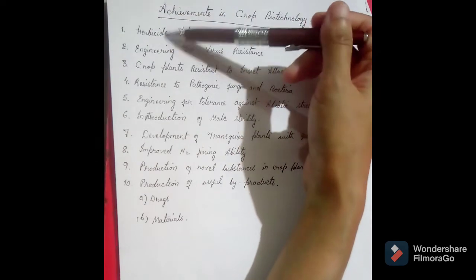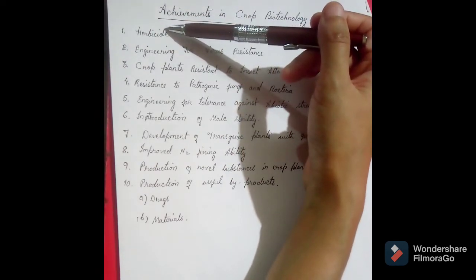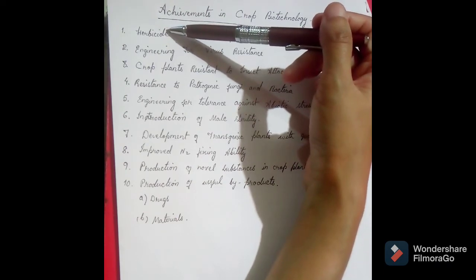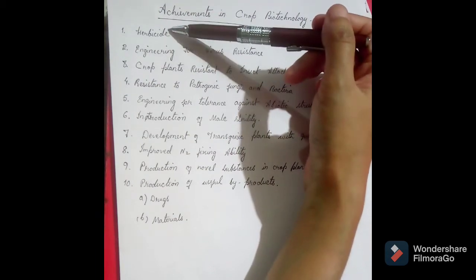But these new types of herbicides actually harm the plant by disturbing processes such as biosynthesis of amino acids and photosynthesis.